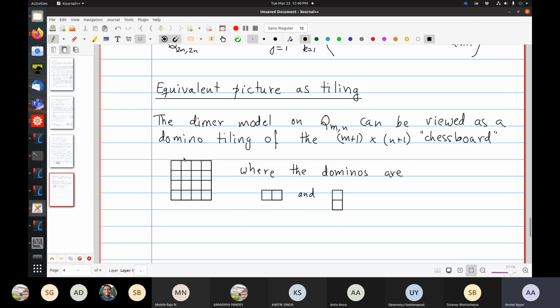Okay, so what we want is to tile this region with blocks of 2 which are either horizontal or vertical. So these are called dominoes.